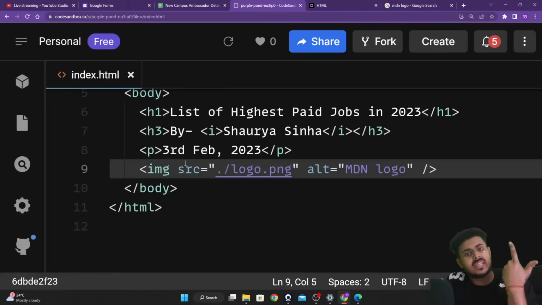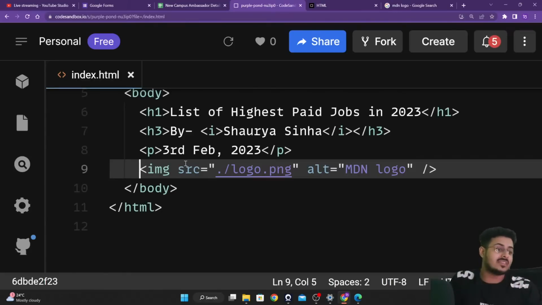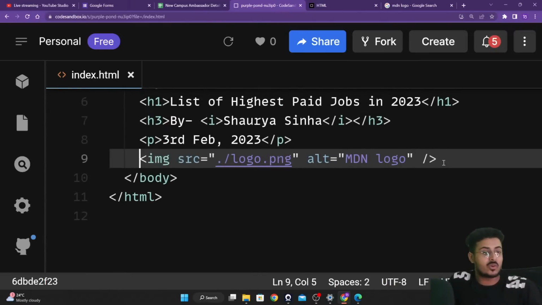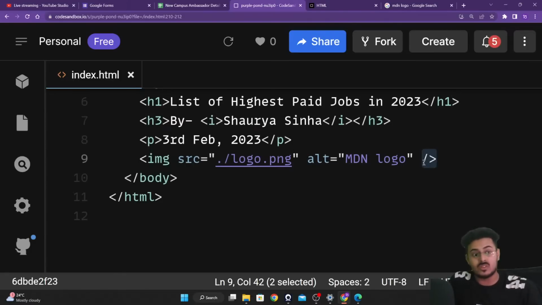In an image, there is no text, there is no content. The image source as well is an attribute itself, so you don't want an opening and a closing tag. For these reasons, you have something called the self-closing tag, guys. That closes itself, and that is what you are able to see right over here. So this is called a self-closing tag. How to identify a self-closing tag? There's no pairing, there's no opening and closing tag, and the self-closing tag has a forward slash at the end.